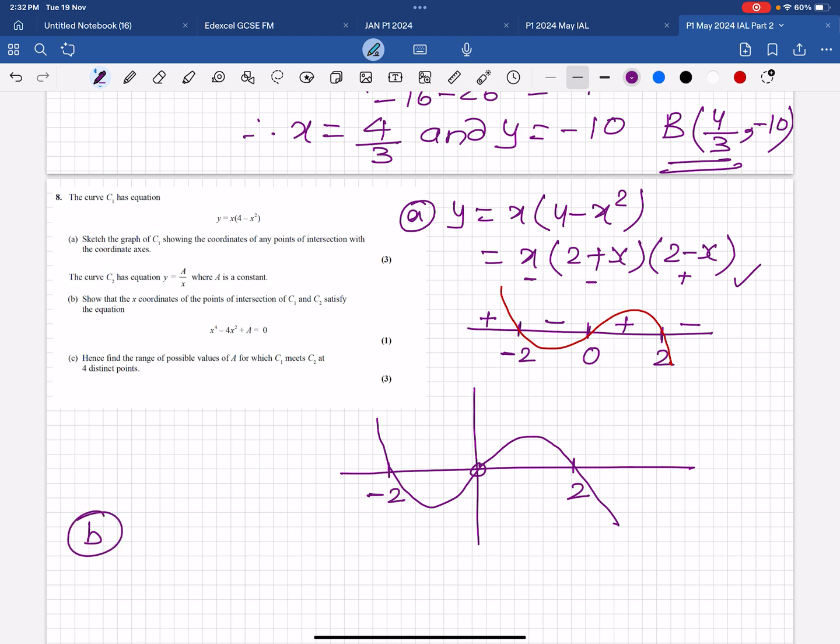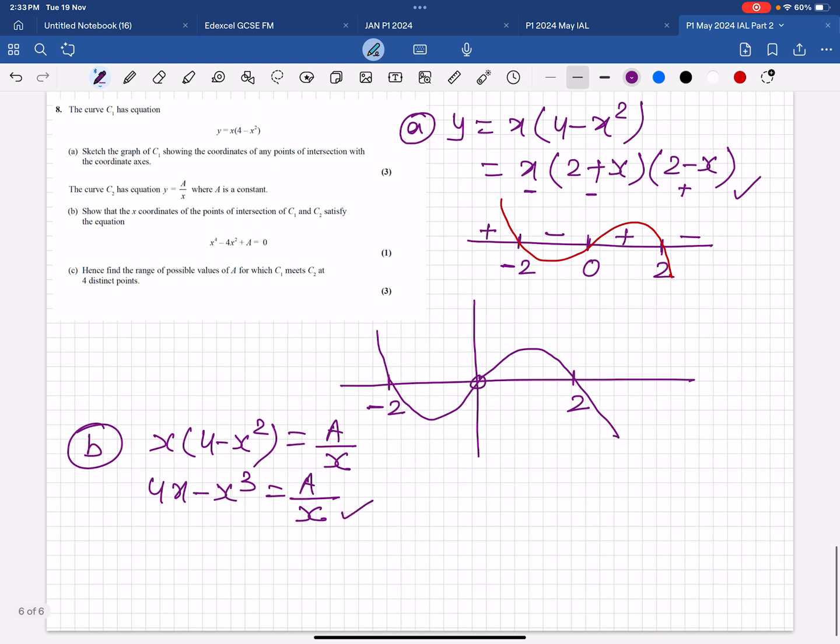Part B. The curve C2 has equation y equals a over x, where a is a constant. Show that the x coordinates of the points of intersection of C1 and C2 satisfy this equation. So again, intersection means we have to equate both the equations together. So x(4 minus x squared), so 4x minus x cubed.